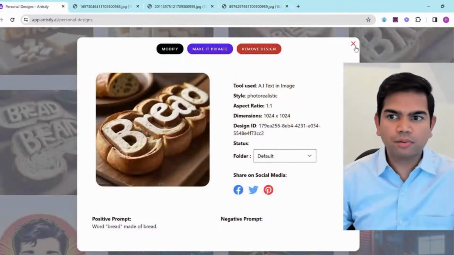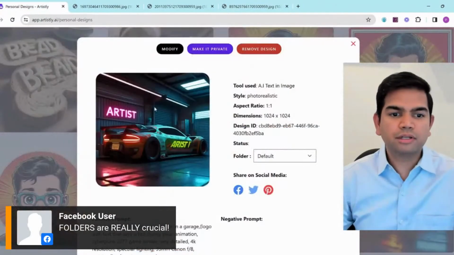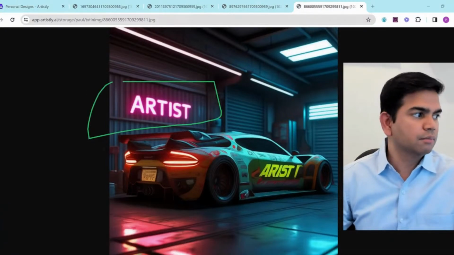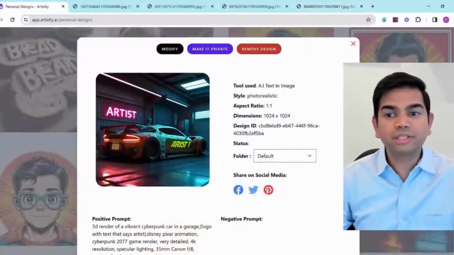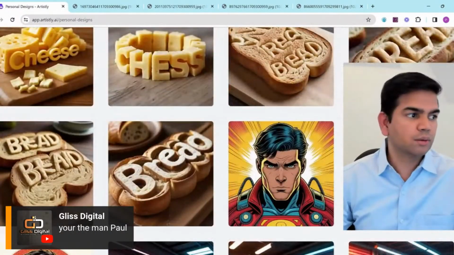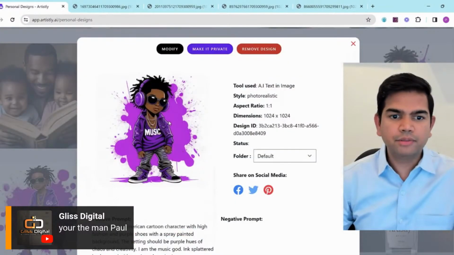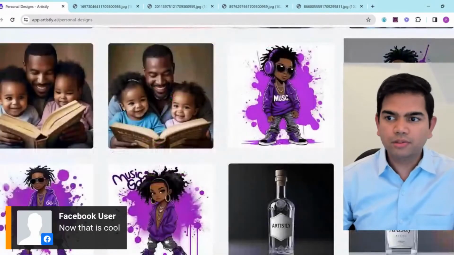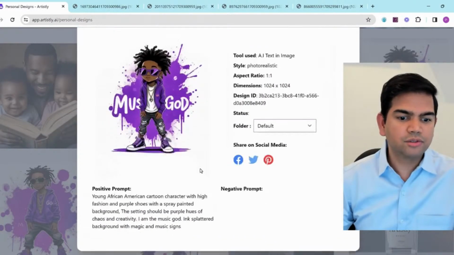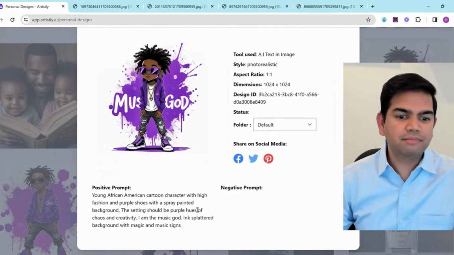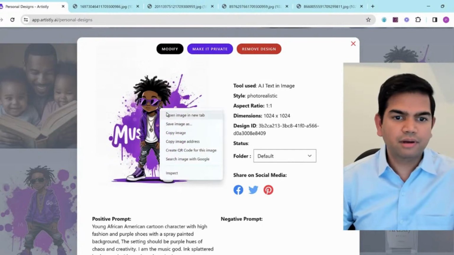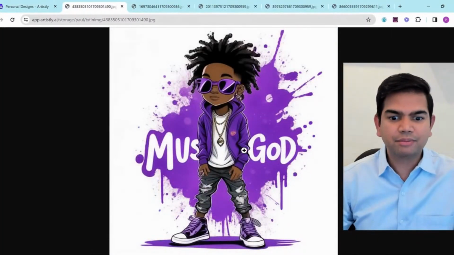See, that's another word bread there. I also had one where I wanted it to be artist, and then the word artist was written here on the top. Let's see here, right here. And of course, you can modify things as you see fit. This is all with the AI text and images feature, right? And of course, there are other ones as well that I want to show you here. This is one where we had music god here. As you can see, it matches perfectly, right? Basically a young African-American cartoon character with high fashion, spray painted background. And in there, it says music god, right? And then there you go, the text. It's perfect. I would argue it's even better than a painting if somebody was to write it, right?